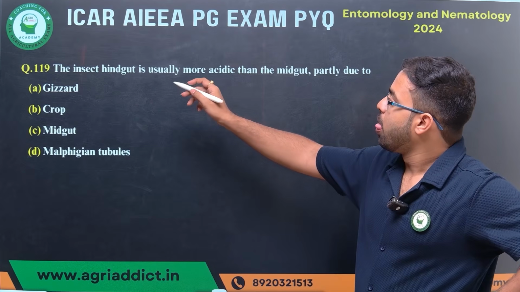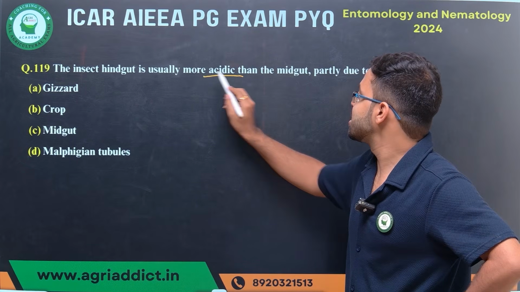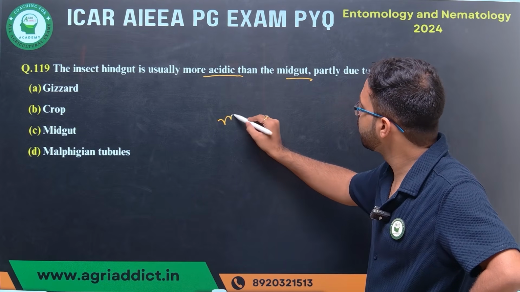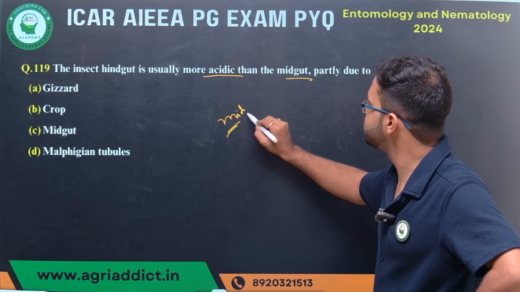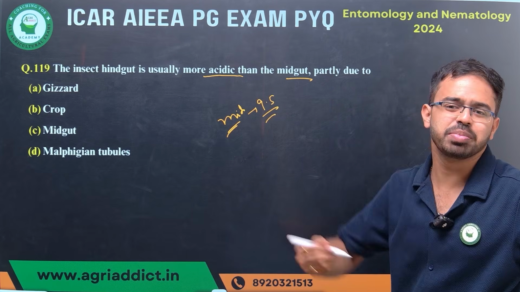Next, the insect hindgut is usually more acidic than the midgut. Very important. What is the midgut pH? Normally, in a Lepidopteran insect the pH is considered to be 9.5, very basic.